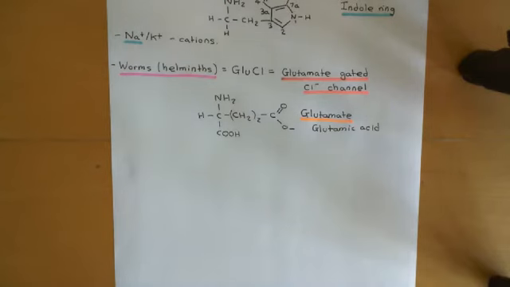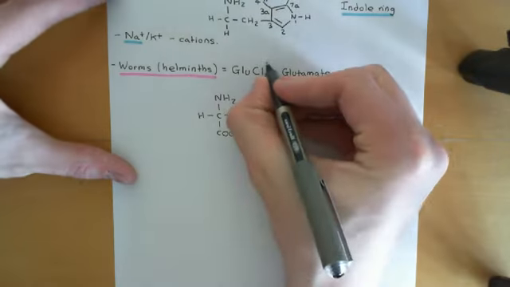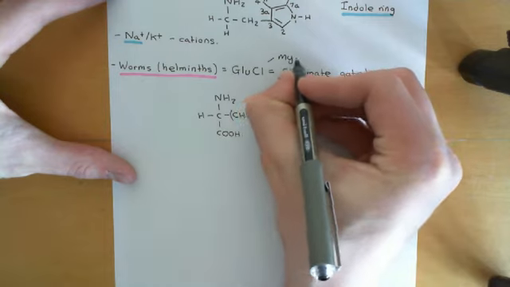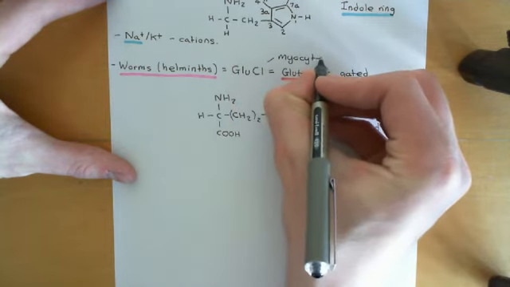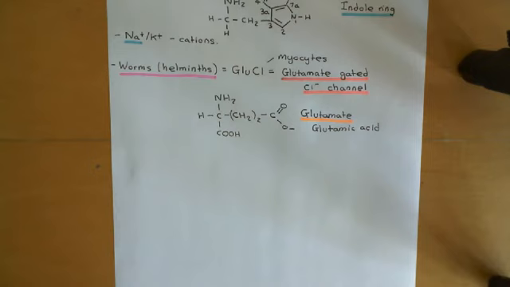I'll repeat again that under normal physiological pH, glutamate has lost its proton, it's donated it away into free solution, and therefore you would have a negative charge on that oxygen there. Basically this can then bind to these glutamate-gated chloride channels on cells, specifically on neurons, and very importantly on myocytes, so on muscle cells in these worms, and it can cause inhibitory currents to go into those cells.